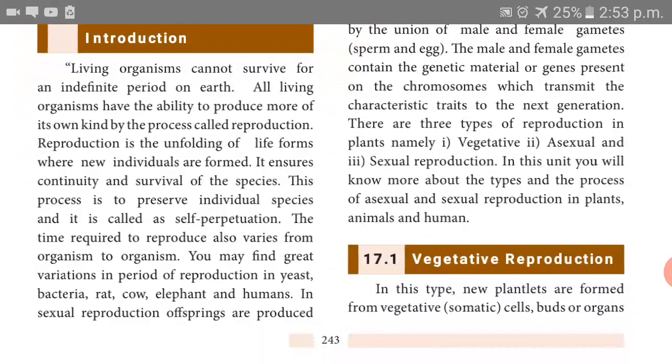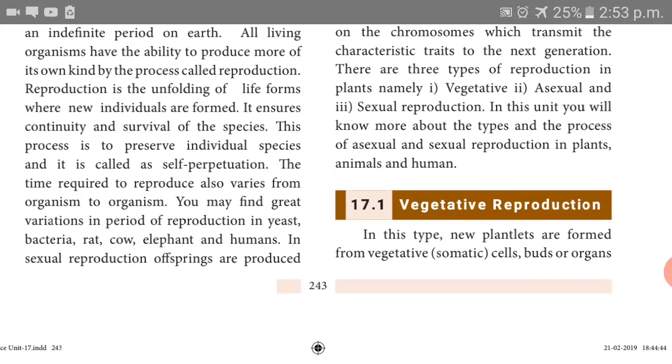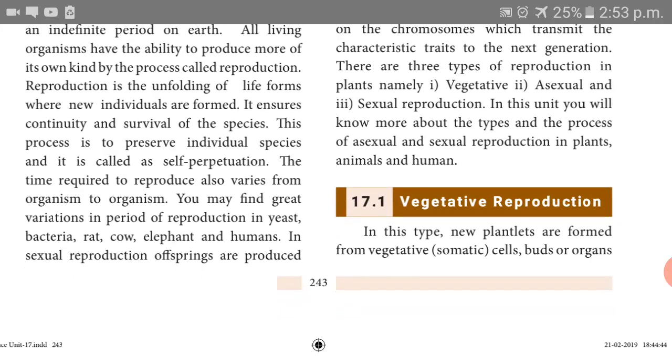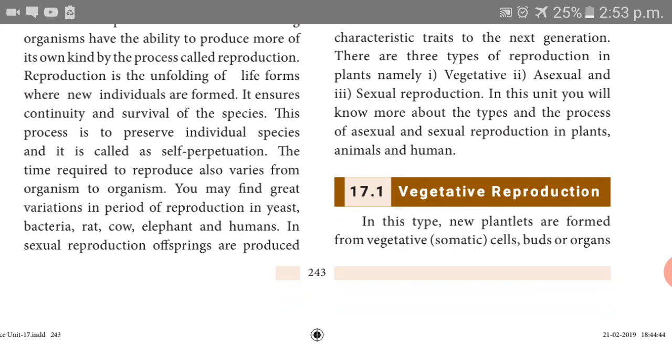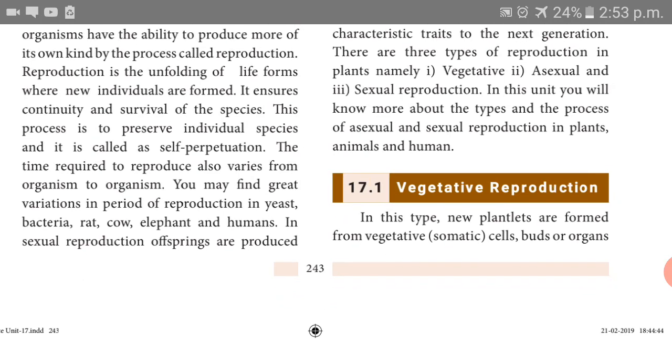All living organisms have the ability to produce more of their own kind by the process called reproduction. So, each and every living organism is able to reproduce. Reproduction means production of the young one. Each and every living organism has the ability to produce their own kind. This reproduction is used for continuity and survival of the species.